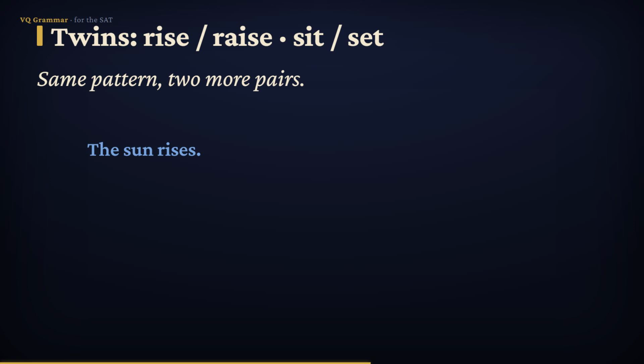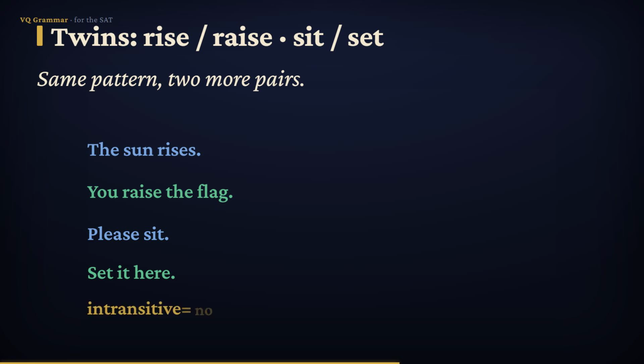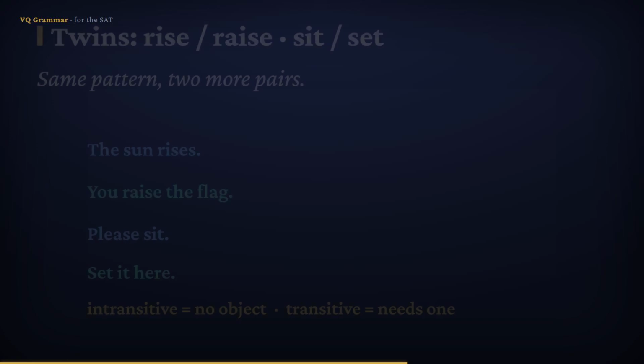The sun rises with no object, but you raise the flag. Raise what? The flag. And sit and set. Please sit, no object, but set it here. Set what? It. So the pattern is wonderfully simple. The intransitive twin takes no object, while the transitive twin always needs one.